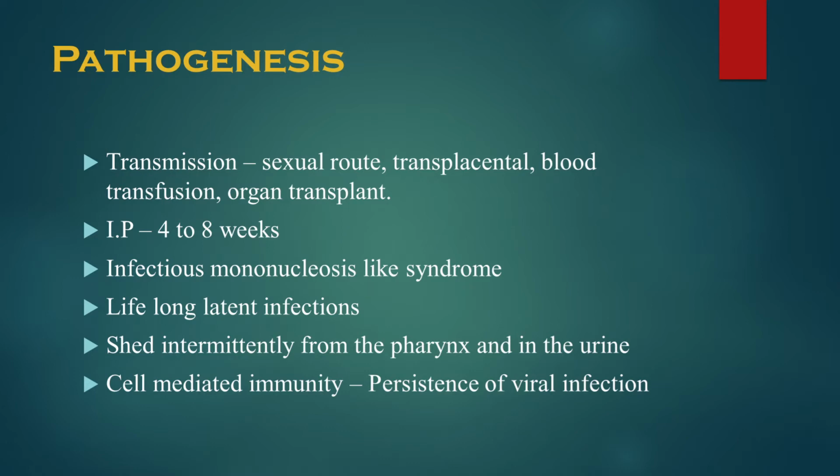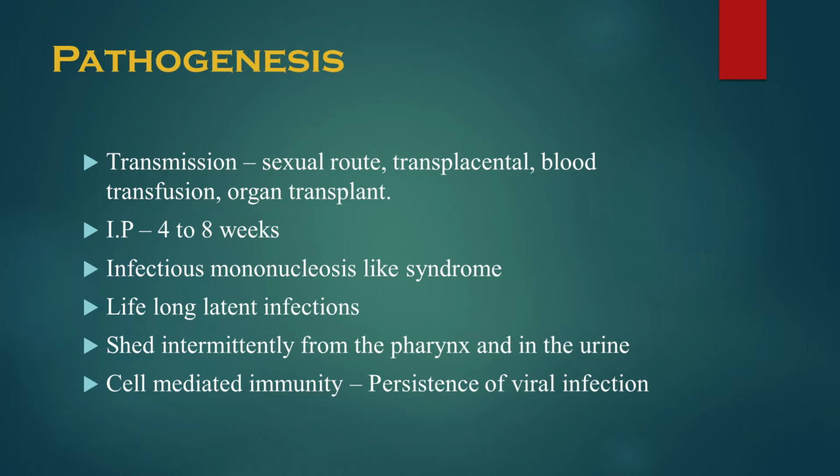It can be isolated from lungs, liver, kidney, monocytes, T and B lymphocytes, etc. It can manifest as an infectious mononucleosis-like syndrome, and it causes lifelong latent infections.